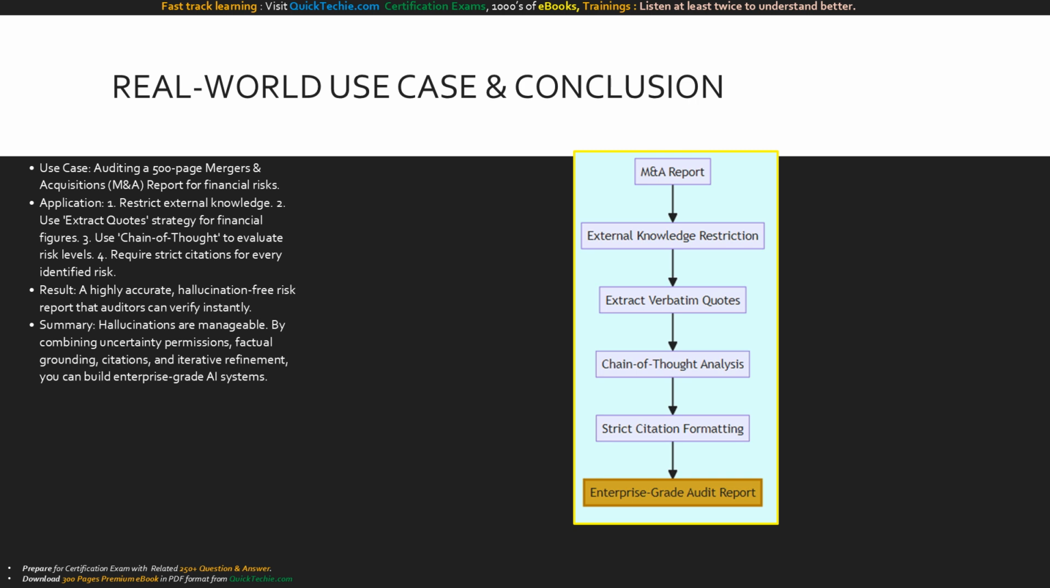Second, we force it to extract direct quotes of financial figures before analyzing them. Third, we use chain of thought to evaluate the risk logic step by step. Finally, we demand strict citations for every single risk identified. The result: a bulletproof, hallucination-free audit report. Mastering these techniques is what separates toy AI projects from enterprise-grade systems.